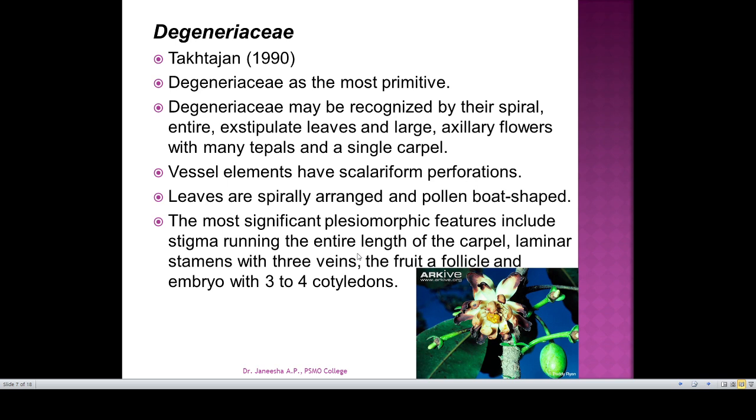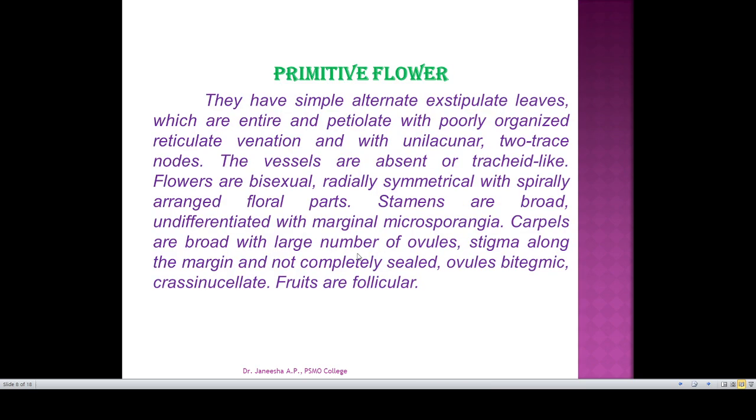The most significant plesiomorphic or primitive features include the stigma running along the entire length of the carpel, laminar stamens with three veins, the fruit a follicle, and an embryo with three to four cotyledons. So as per the Besseyan school, three families are considered more primitive: Magnoliaceae, Winteraceae and Degeneriaceae.